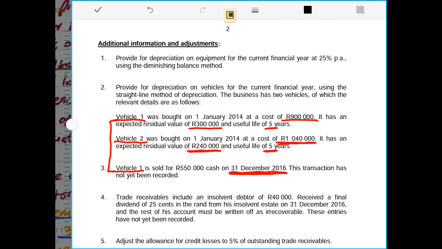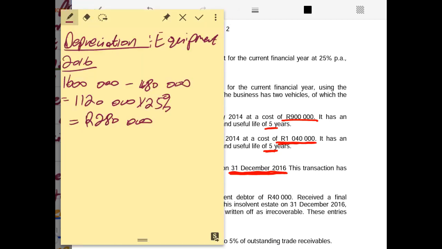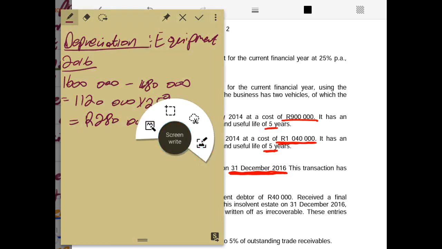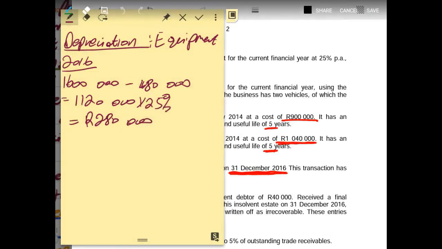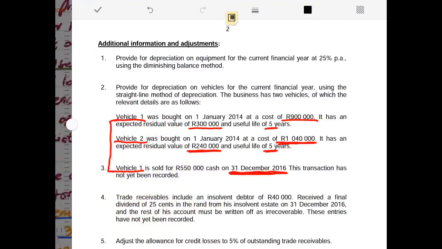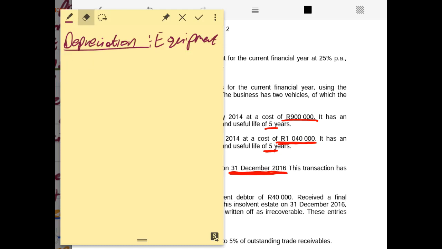So now it means we need to calculate depreciation for two vehicles, vehicle 1 and vehicle 2. So now from here we can calculate the depreciation for our motor vehicles for the year 2016.